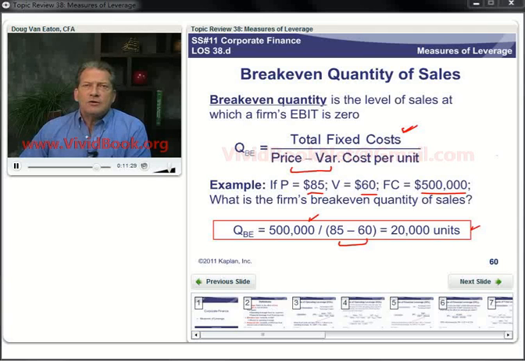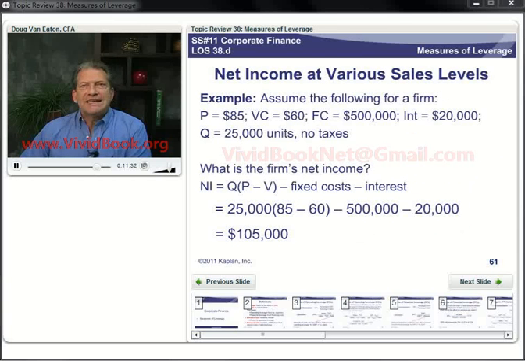And we're also supposed to be able to calculate net income at various sales levels. Well, this is pretty straightforward. It's like a little baby income statement here. Let's check this example. Assume for the firm that the price is 85, variable costs are 60, fixed costs are 500,000, and interest is 20,000. Our quantity, 25,000 units, and let's just ignore taxes for the purposes of this calculation here.